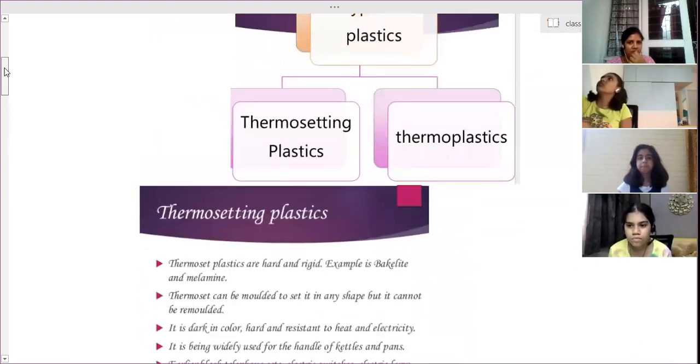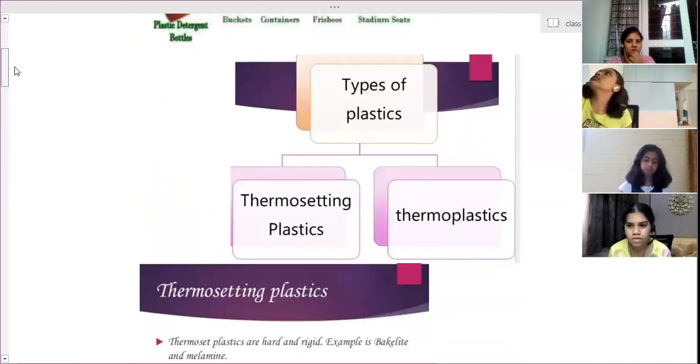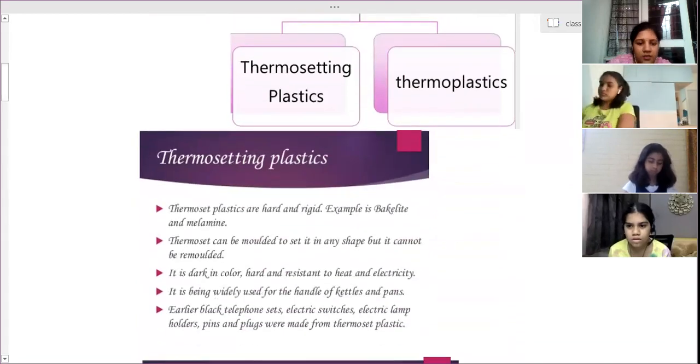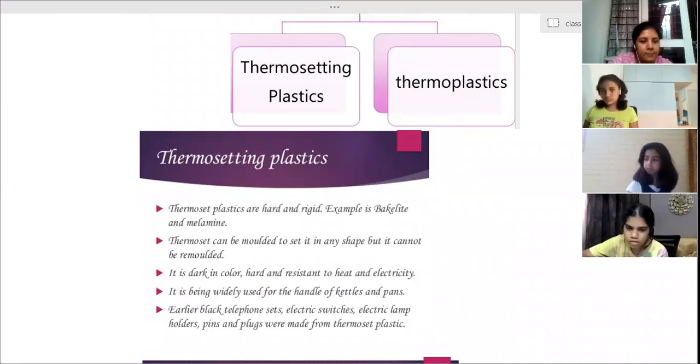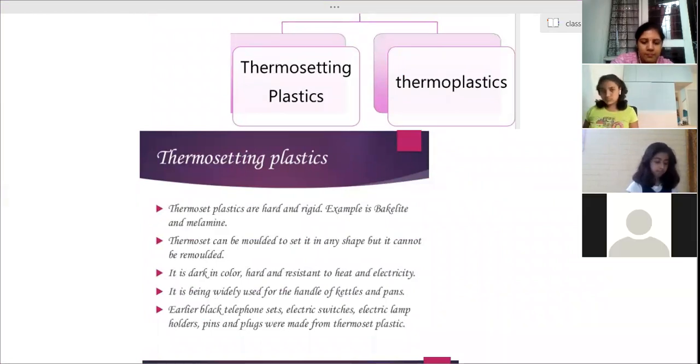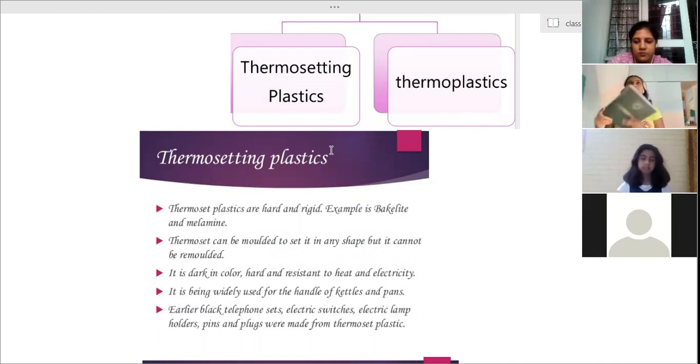Okay, so first write down this one. Let me give the definition of plastic. Give me a second. Few points for plastic I need to give you.